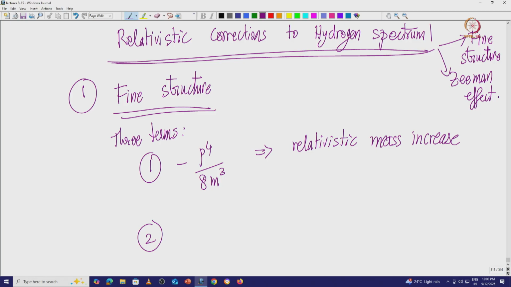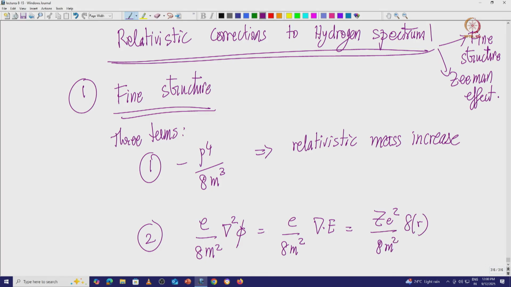And then there is this other term, which is 1 by 8 m square del square phi. This is nothing but e by 8 m square del dot E, which is nothing but Z e square by 8 m square delta of r. This is called the Darwin term.